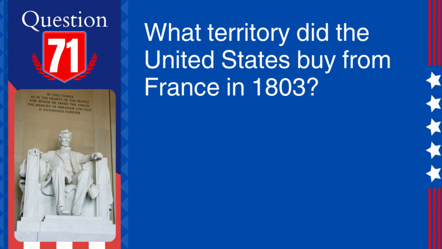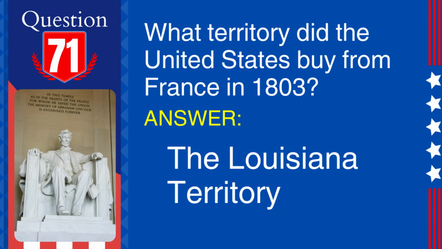71. Question: What territory did the United States buy from France in 1803? Answer: The Louisiana Territory. Explanation: The Louisiana Purchase was a land deal between the United States and France, in which the U.S. acquired approximately 827,000 square miles of land west of the Mississippi River.